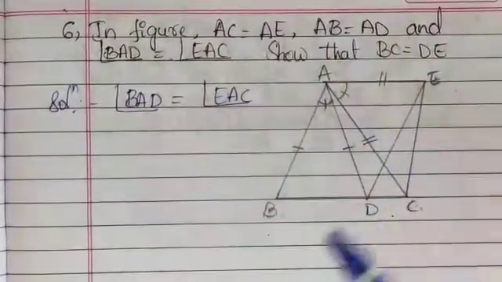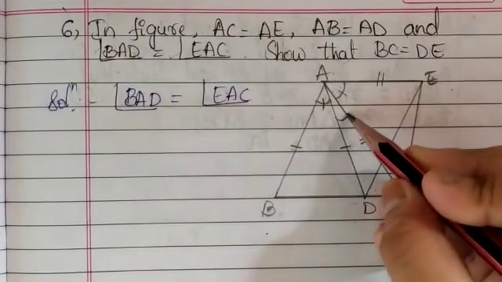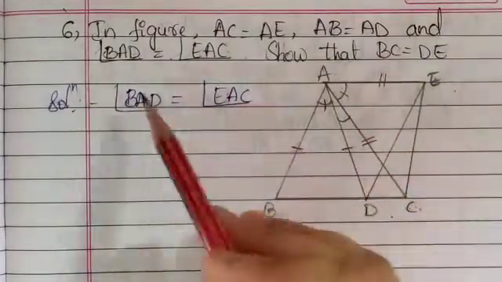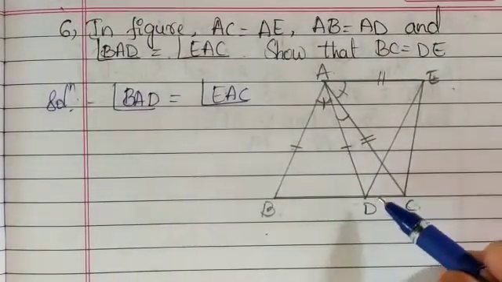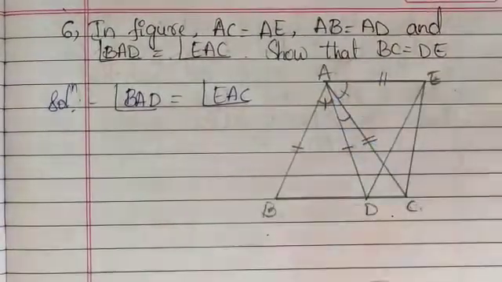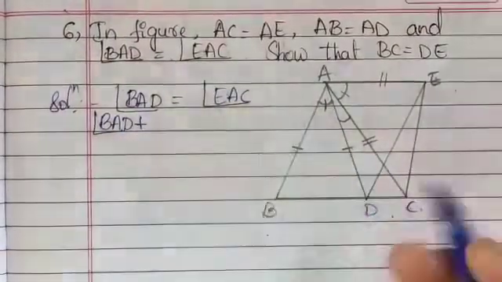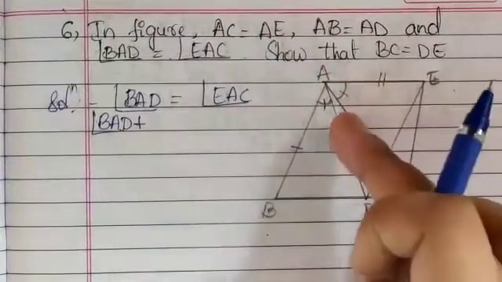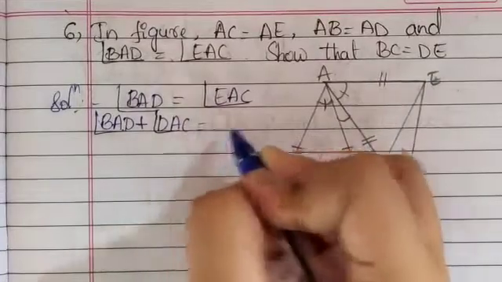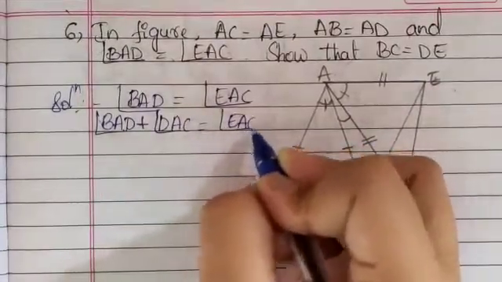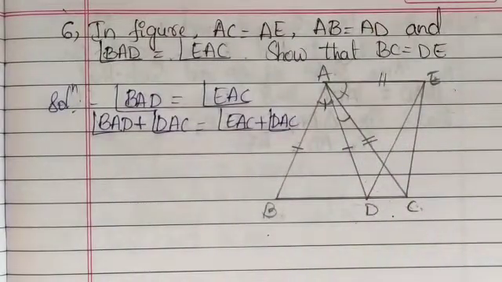Okay, EAC. So if I join another angle to that, then this won't be changed. These two will also be equal. So what is the third angle? The third angle here is DAC. For both, I'll add DAC here: angle BAD plus DAC, and the same thing, EAC plus DAC. Both sides I am adding here.